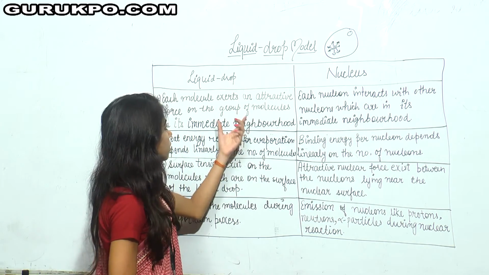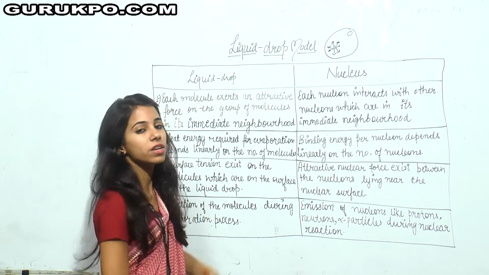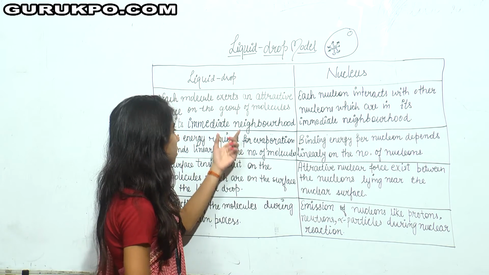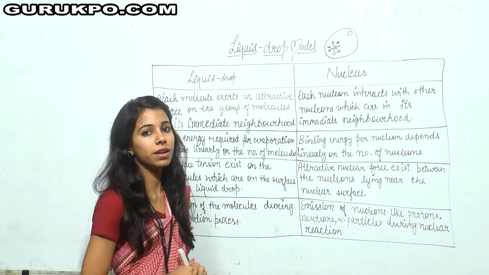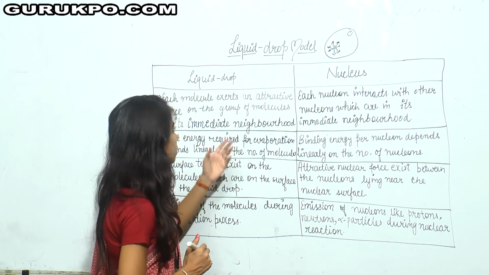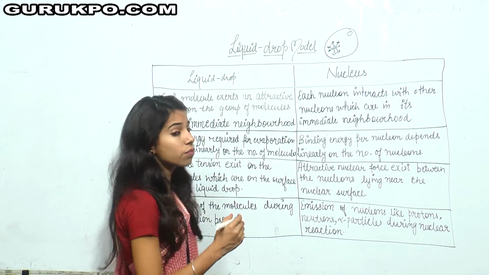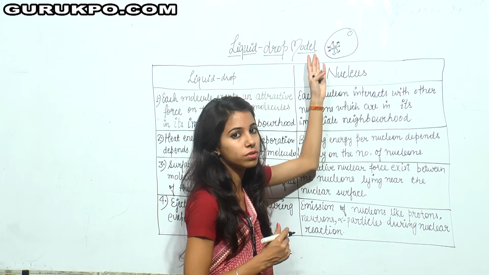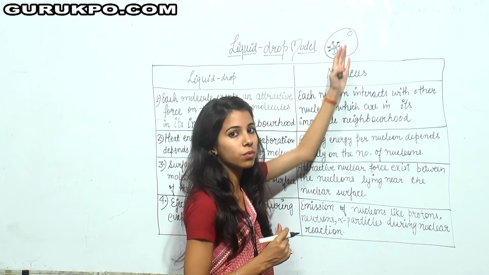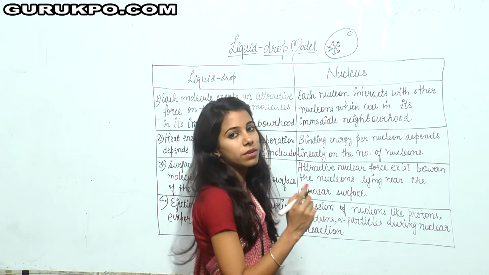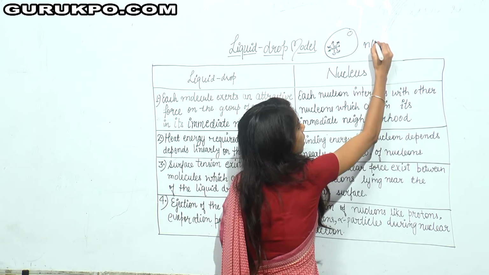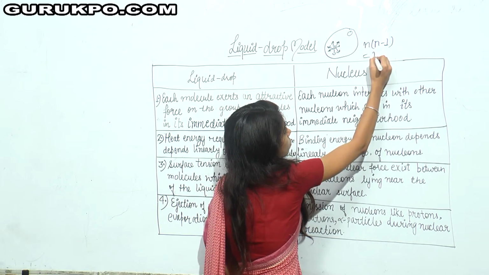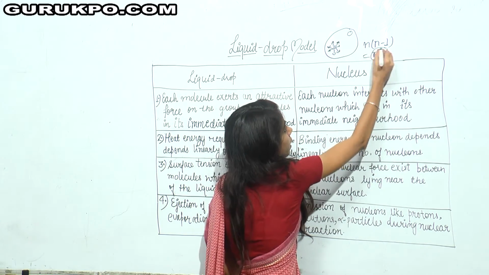So the force of attraction depends linearly on the number of molecules, and this is the saturation characteristic of a liquid drop. If we consider that this molecule exerts force on all other molecules in a liquid drop, then the force of attraction would depend upon n into n minus 1, which means it depends on n squared.